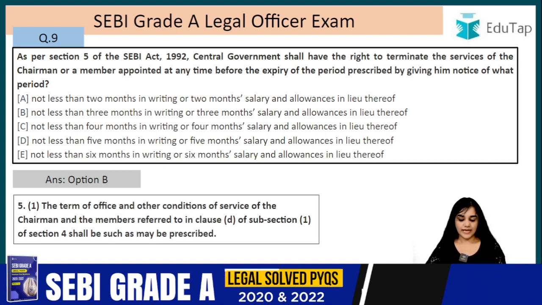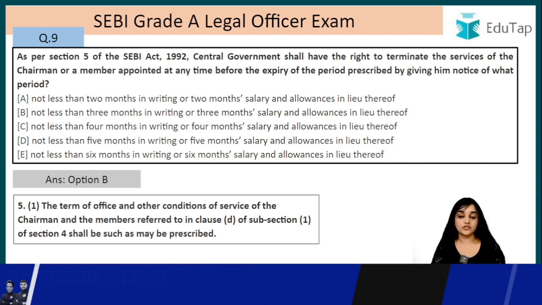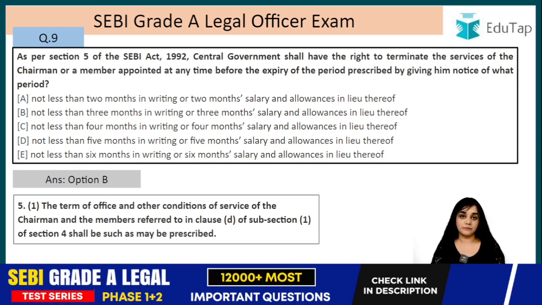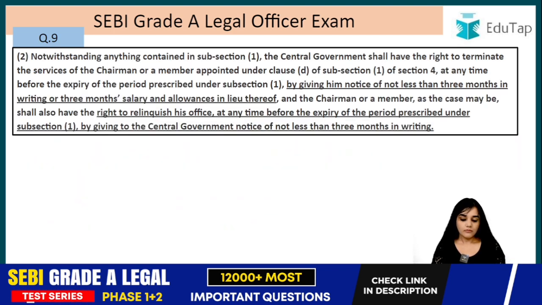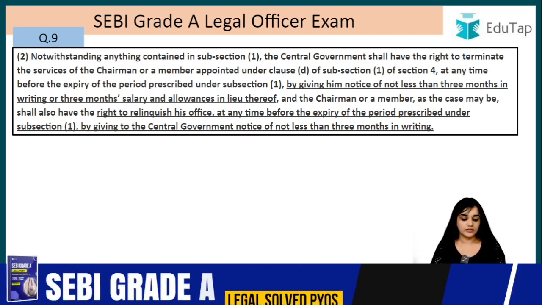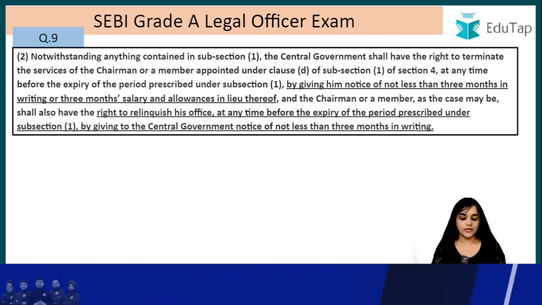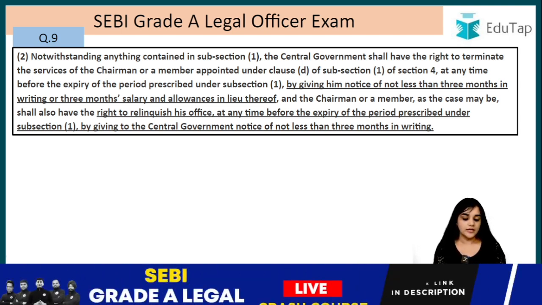Let's read section 5. The term of office and other conditions of the service of the chairman and the members referred to in clause D of subsection 1 of section 4. The D clause were the 5 members that we read, right? So the 5 members and the chairman shall be such as may be prescribed. Notwithstanding anything contained in subsection 1, the central government shall have the right to terminate the service of the chairman or member appointed under the clause D of subsection 1 of section 4 at any time before the expiry of the period prescribed under subsection 1.